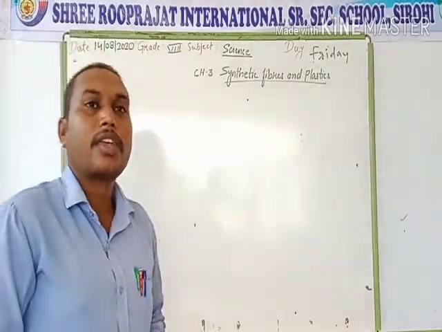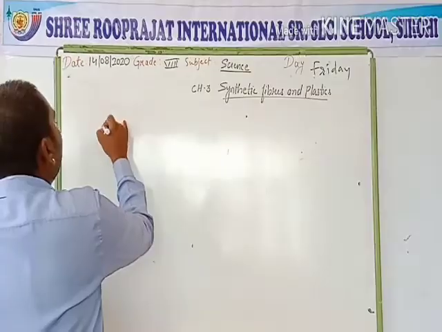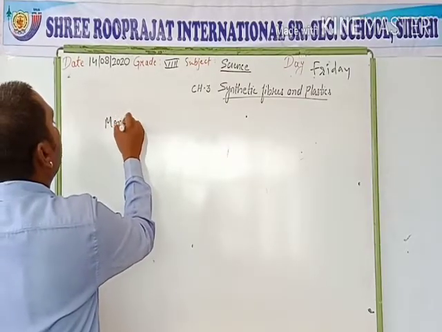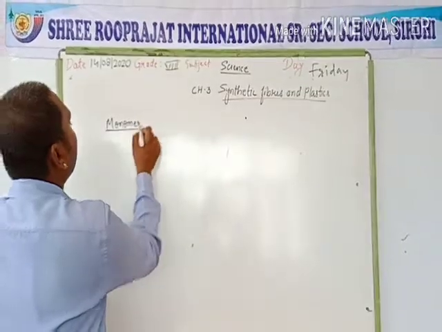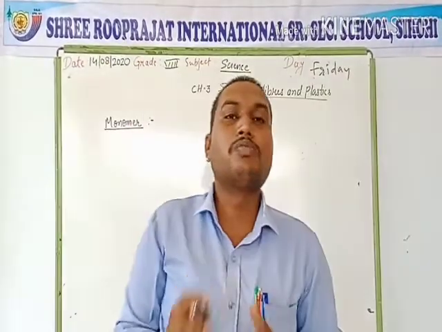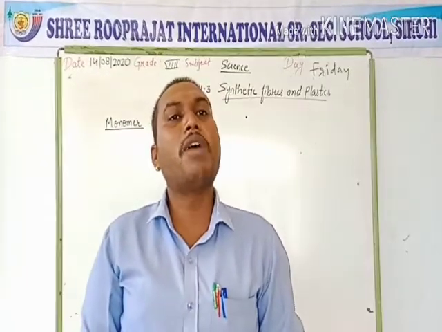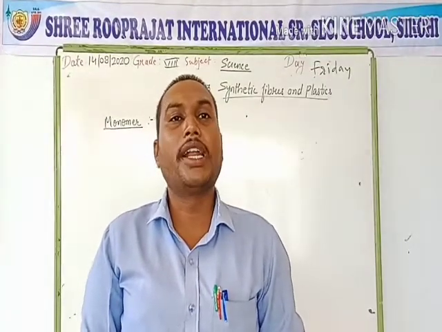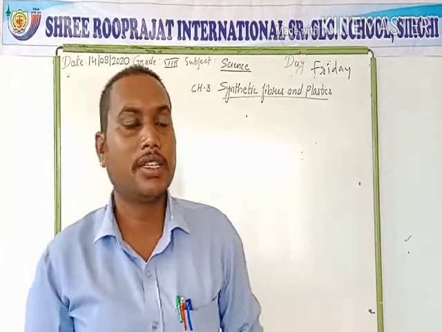So now, first of all, we should know what a monomer is. Small chemical units which combine together to form a polymer are known as monomers.